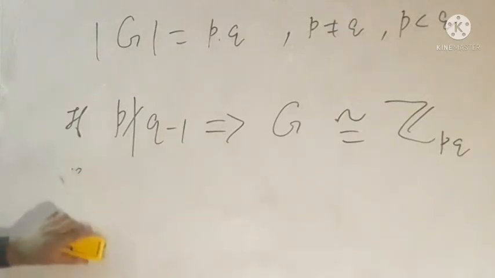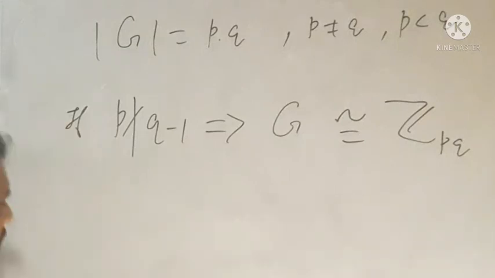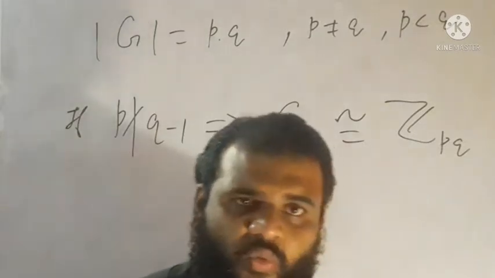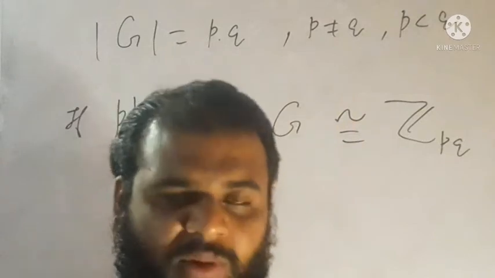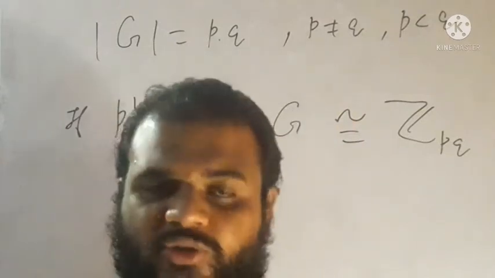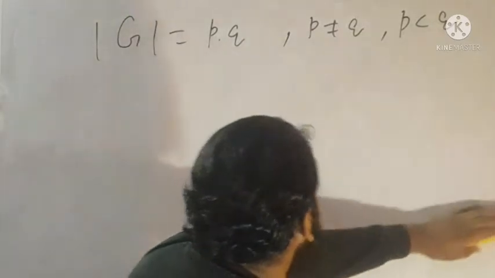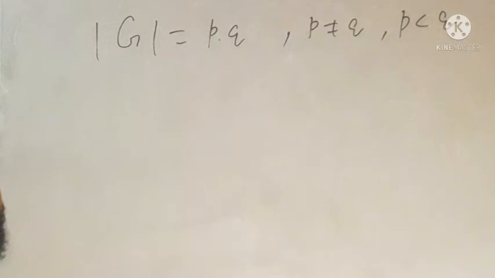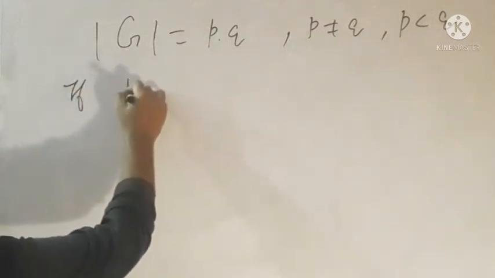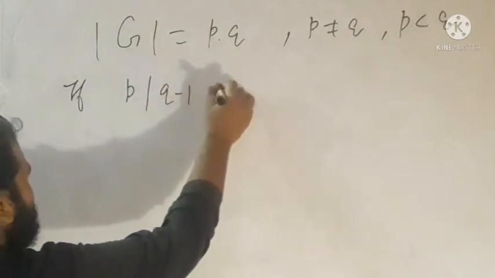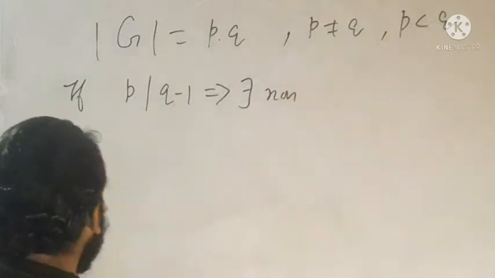So we will discuss when p divides q minus 1. Here we discuss only those cases where p divides q minus 1, where p is the smaller prime and q is the larger prime. If p divides q minus 1, there exists a non-abelian group of order pq.